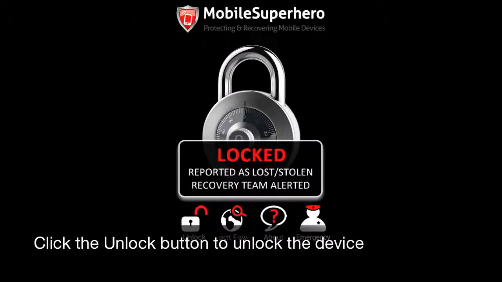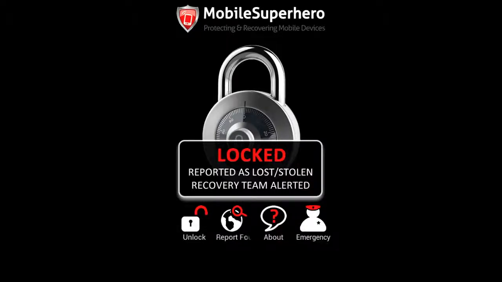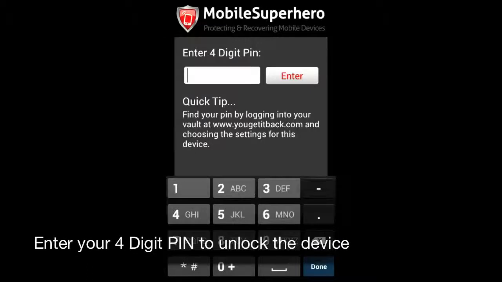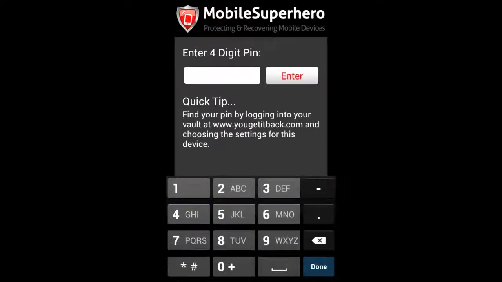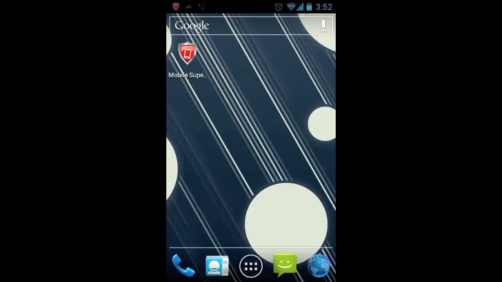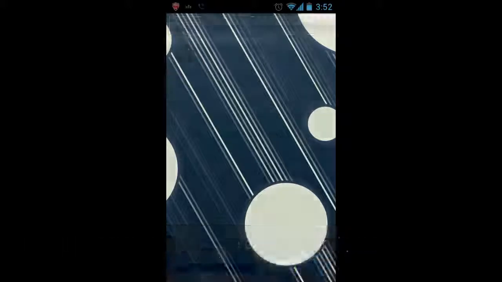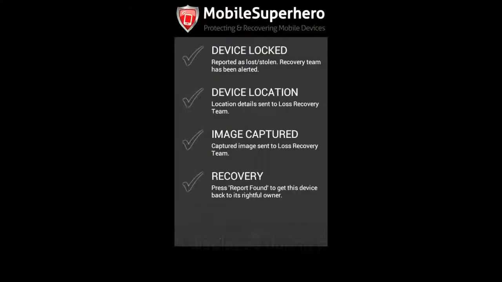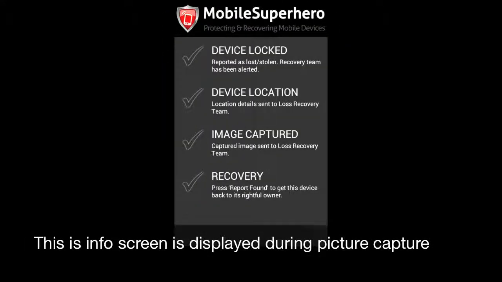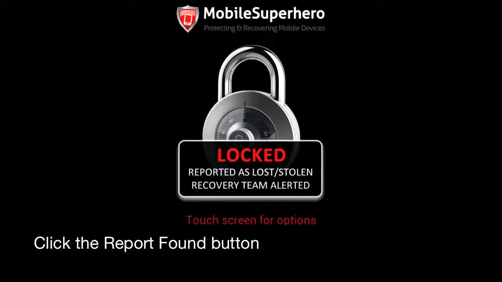The owner can click the Unlock button to unlock the device. The owner must enter their 4-digit PIN number and click the Enter button. Now let's take a look at the Report Found process. Once the device is in the locked state, as previously shown, the finder can click the Report Found button.